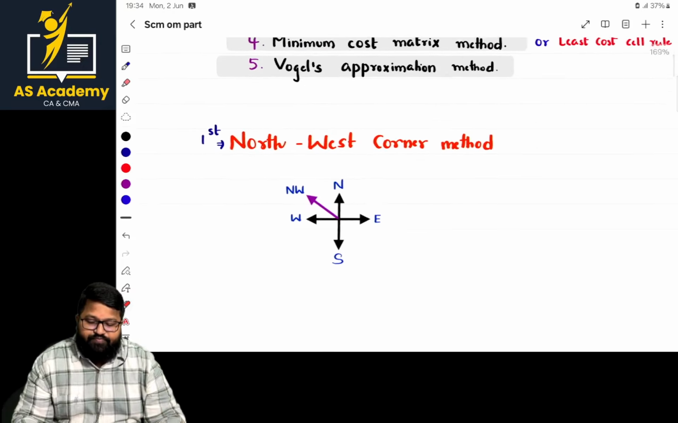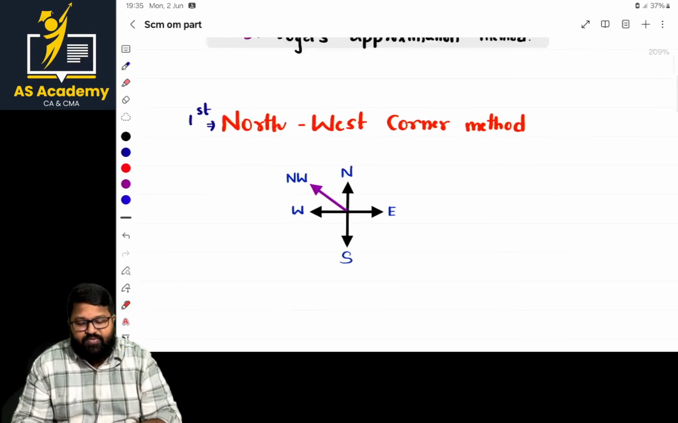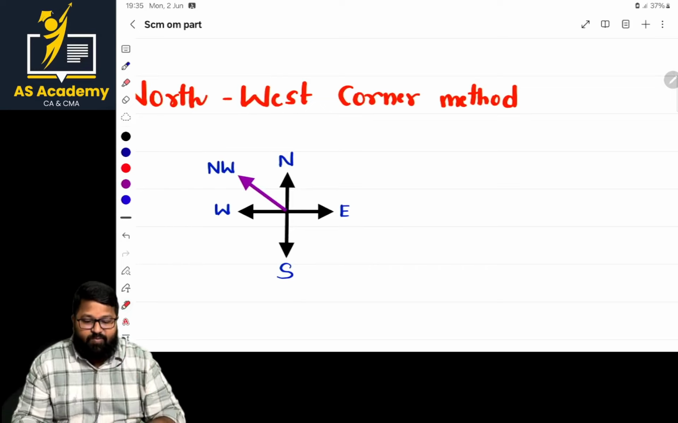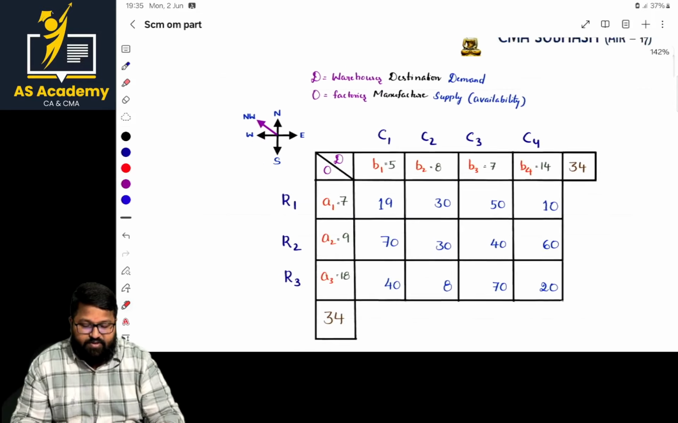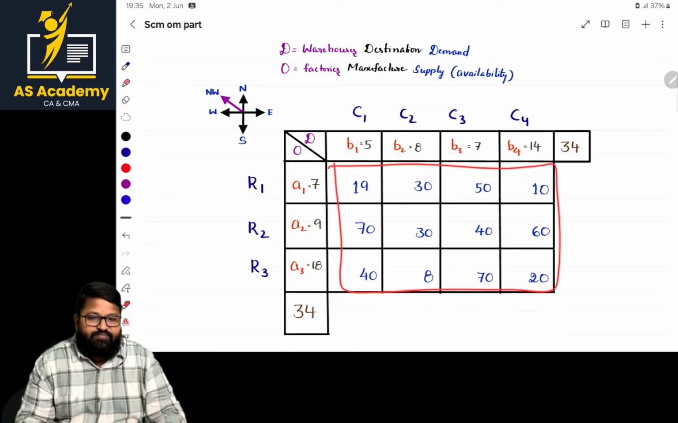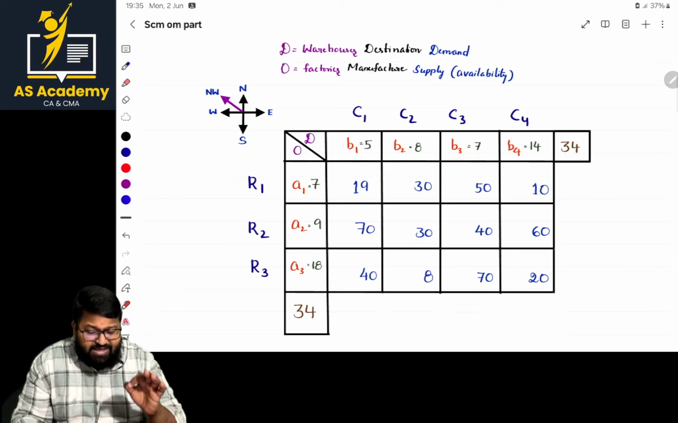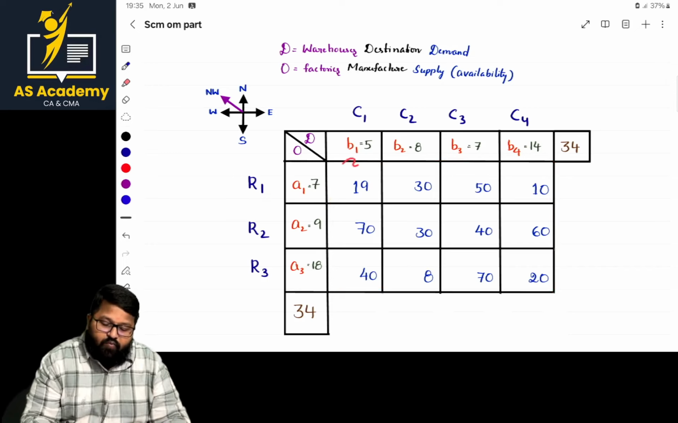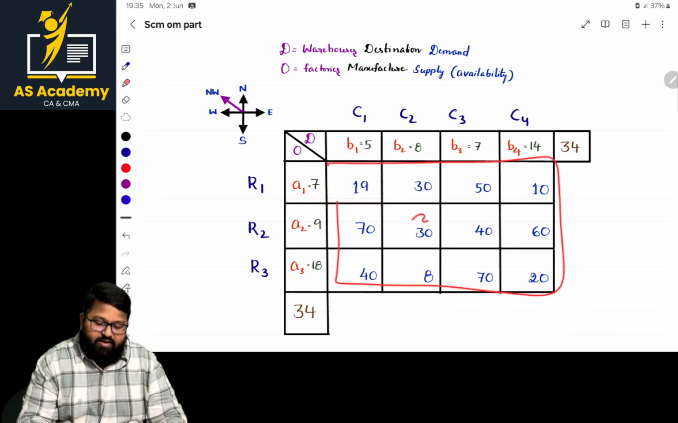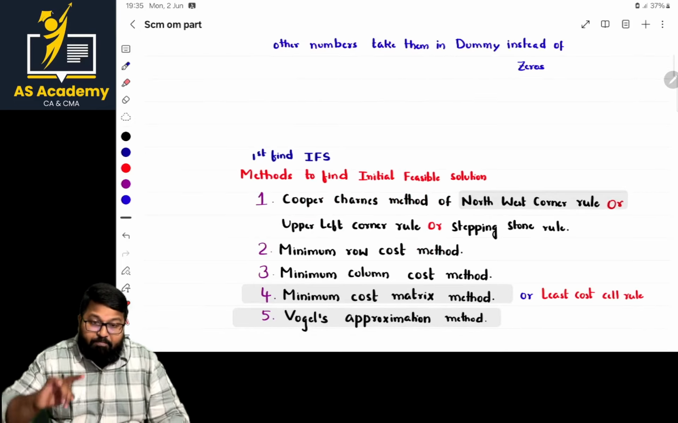So what is the first one? Northwest corner rule. You know the directions now. By using the same directions, we solve this problem. How to solve that one? See, in this problem, these are the elements we have. From these elements, we have to go with the northwest corner. If you see this part, the northwest extreme corner is this. Or what is the other word? Upper left corner.